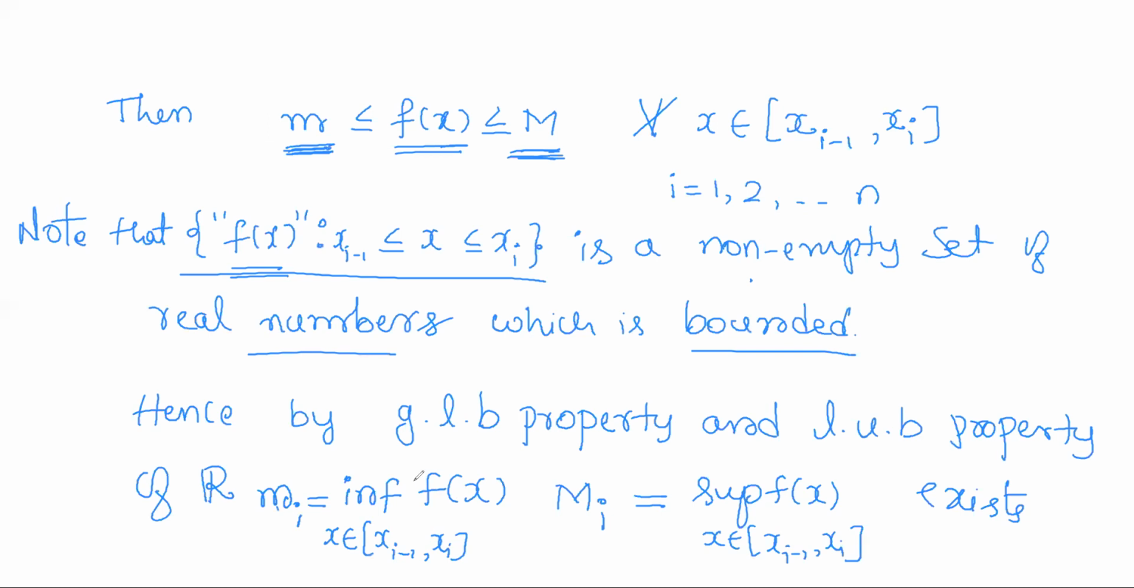Now m_i is the infimum of all these numbers, and capital M_i is the supremum of all these numbers. So m_i will first of all be a lower bound, that is, m_i will be less than or equal to f of x for all these x values. And as capital M_i is the supremum, it will be greater than or equal to f of x for all these x values. So what it shows is, small m_i will be less than or equal to capital M_i.